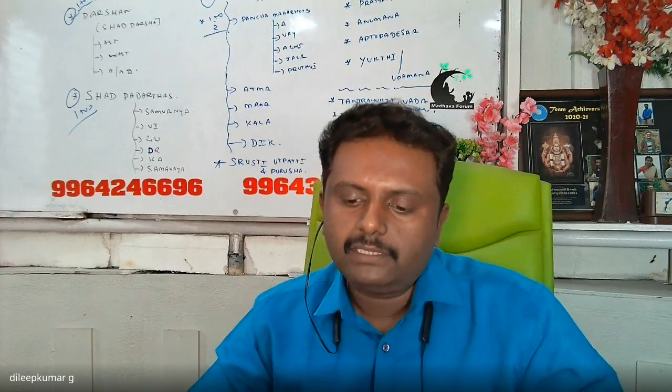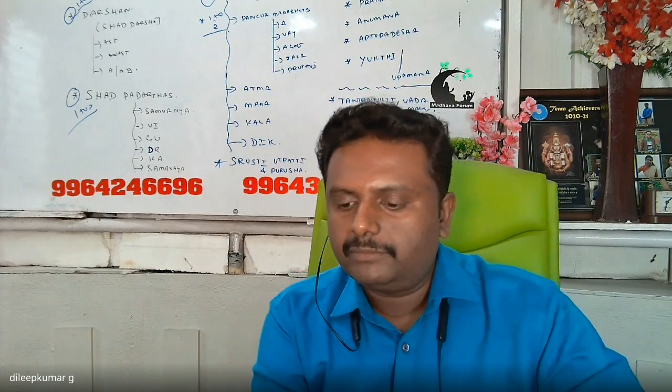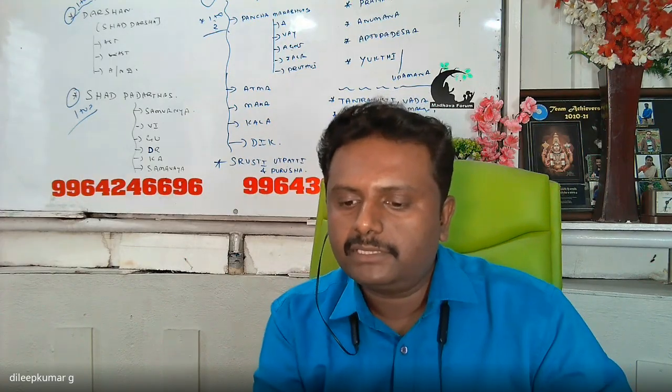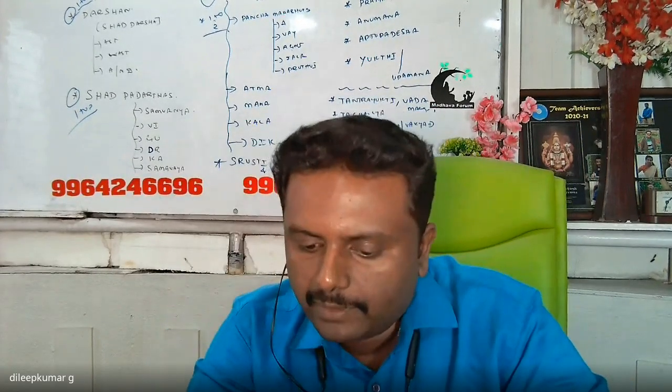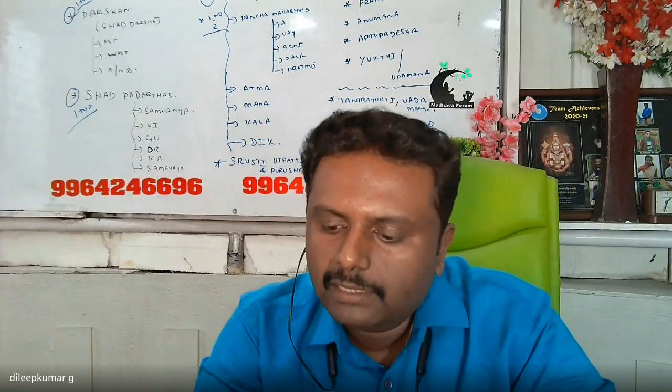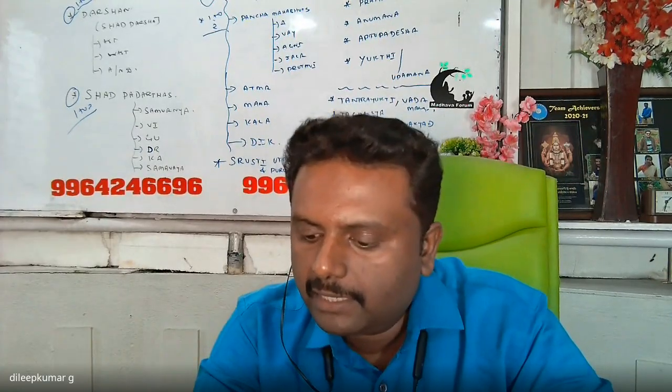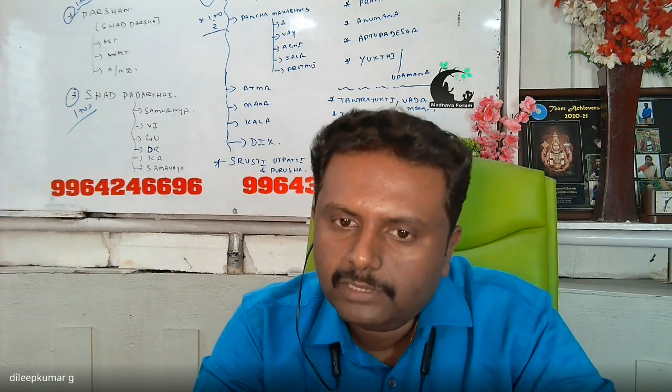Okay, so the next Darshana is Vedanta Darshana. It is also called Uttara Mimamsa or Gnana Mimamsa. Karma Mimamsa is Mimamsa Darshana or Purva Mimamsa. Uttara Mimamsa or Vedanta Darshana is also called Gnana Mimamsa.